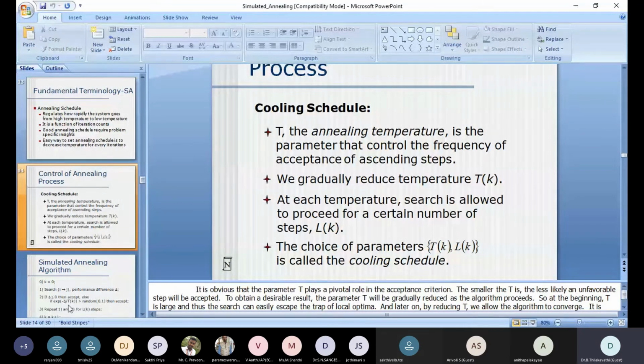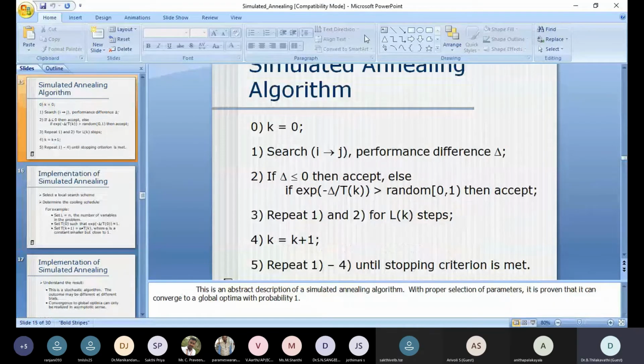So now, in simple terms, this algorithm can be explained in a few steps. First, we have to initialize. Initialization can be done with k equal to 0. What is k? In the input space, the number of elements, the number of vectors, is here called k.